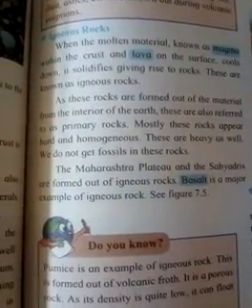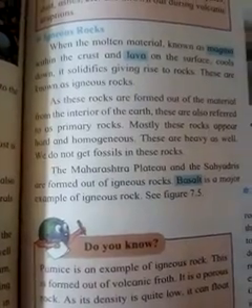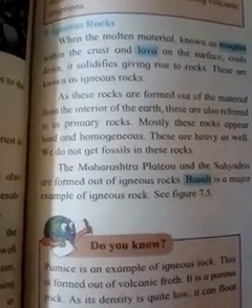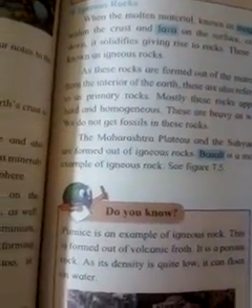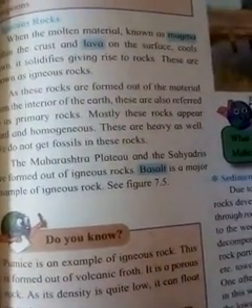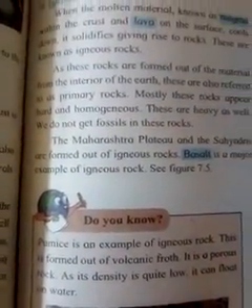As these rocks are formed out of material from the interior of the earth, they are also referred to as primary rocks.